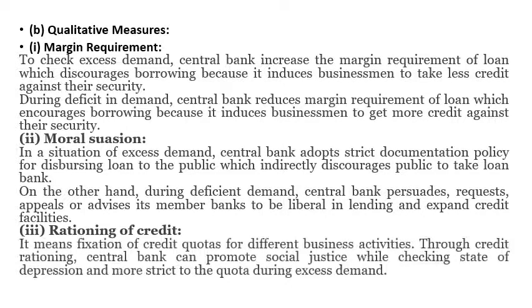Rationing of credit means fixing a quota for different business activities through credit rationing. So the central bank can promote social justice while checking the state of depression, and it is more strict with the quota during excess demand.